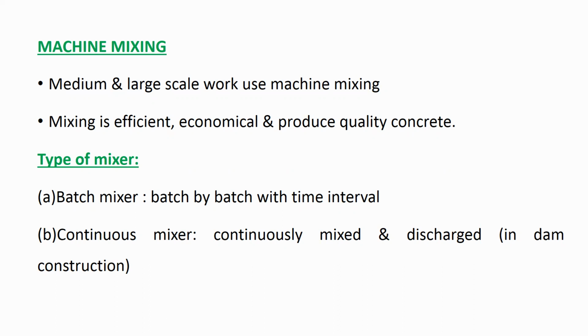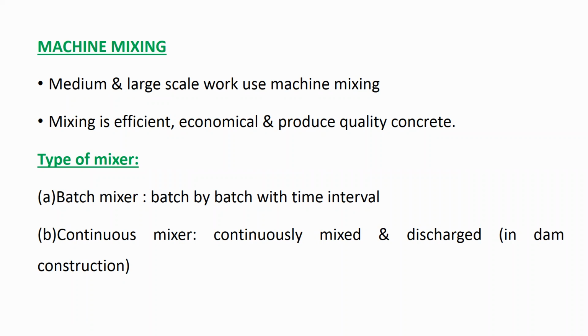Hand mixing will become a very costly method there. For small construction, hand mixing is economical, but for large construction works, machine mixing is economical. And machine mixing of concrete will give you a good quality of concrete. We have already seen that two types of mixers are there. One is the batch mixer and another is the continuous mixer. So what is a batch mixer and what is a continuous mixer?